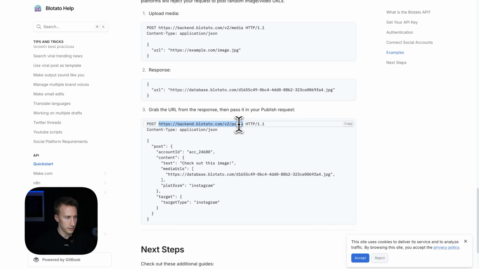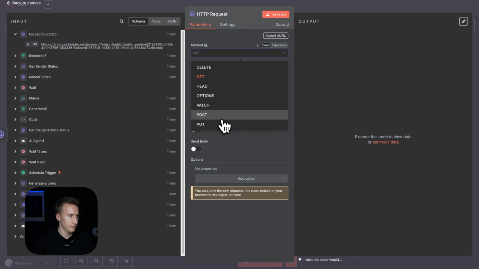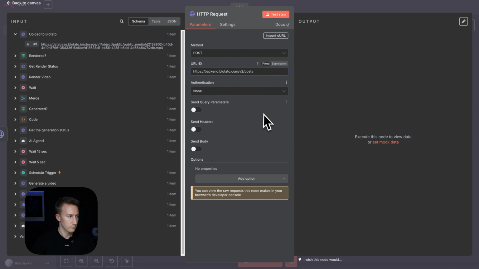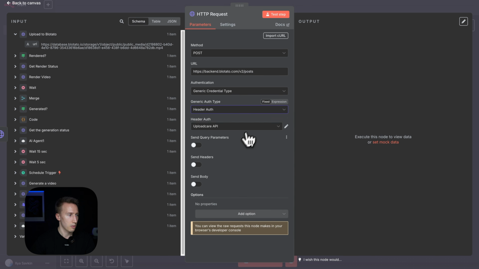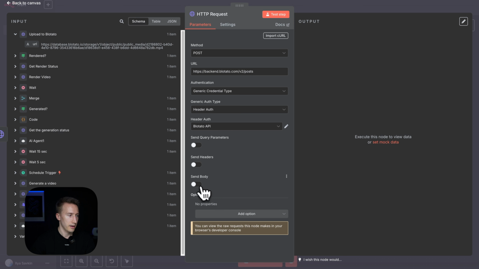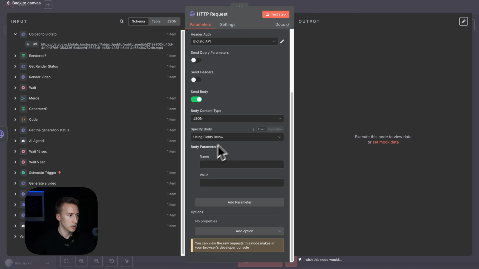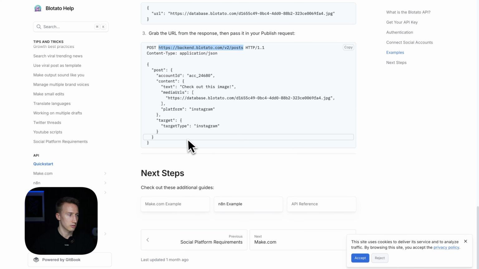So let's copy this link as the API endpoint. Authentication, generic credential type, and header auth, and then Blotato API. And then in body, we need JSON, because we got some code here.